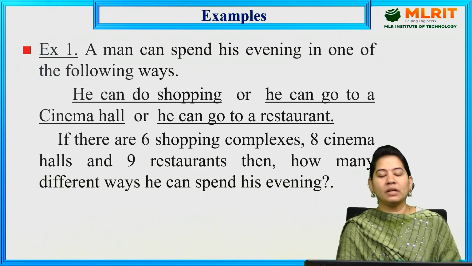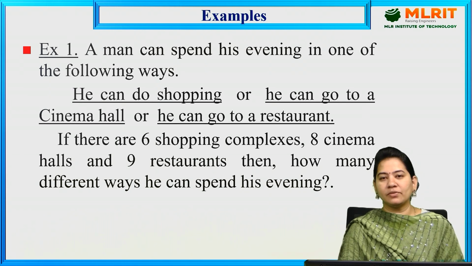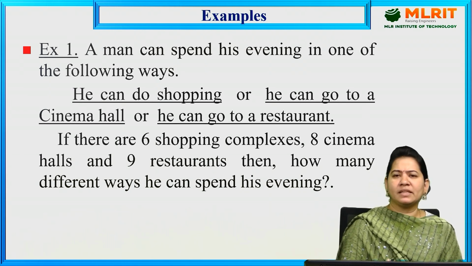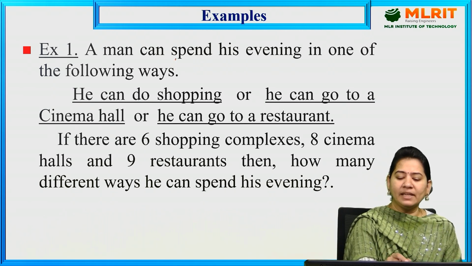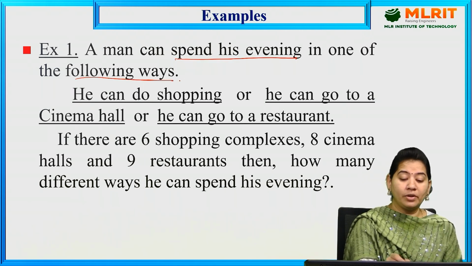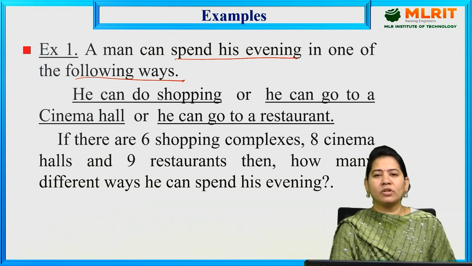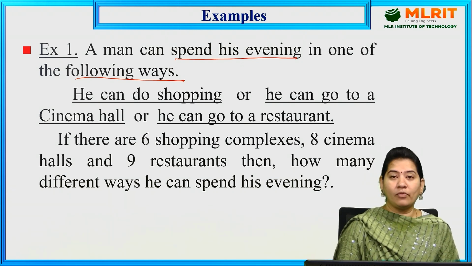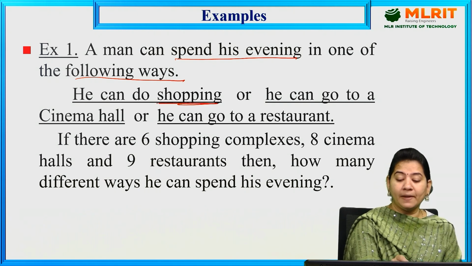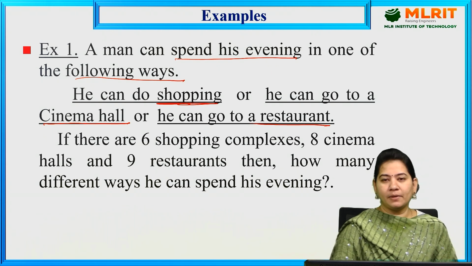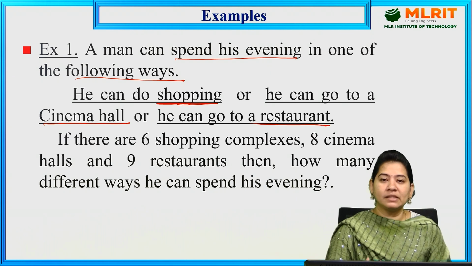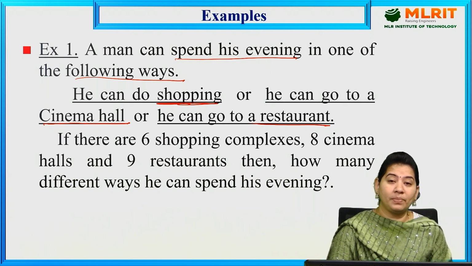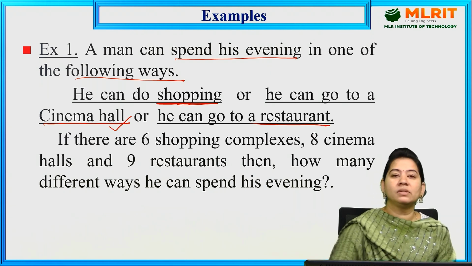So next we have the very first example. Let us suppose we have a few questions also. By understanding the question, let us check what is the answer. First one: a man can spend his evening in one of the following ways. A particular person, a man, wants to spend his evening. What are the ways here? He can do shopping, or he can go to a cinema hall, or he can go to a restaurant.